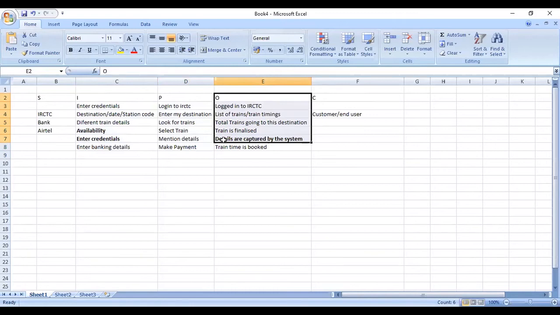Okay. So it is recommended to prepare a SIPOC in your define phase, which would give you a high level view, certain opportunity areas, and help you to define who your customer should be for your respective project.